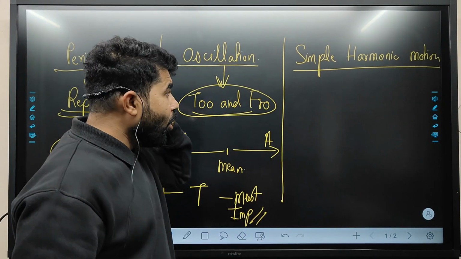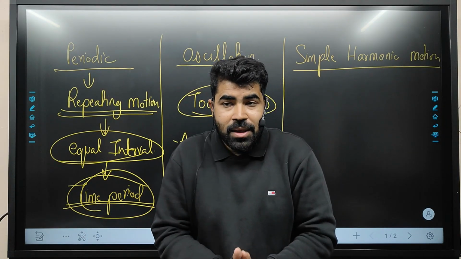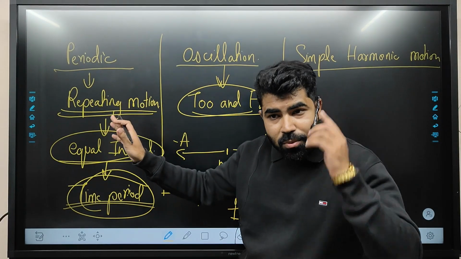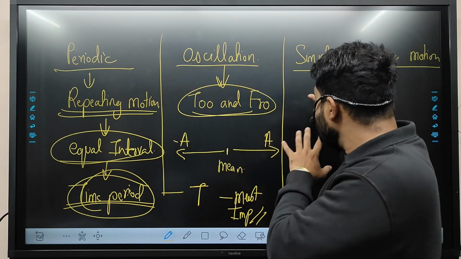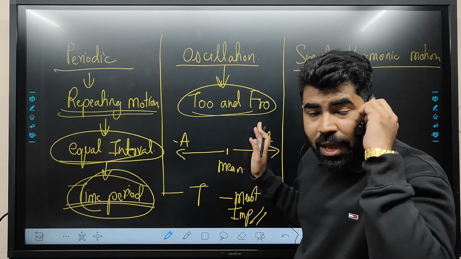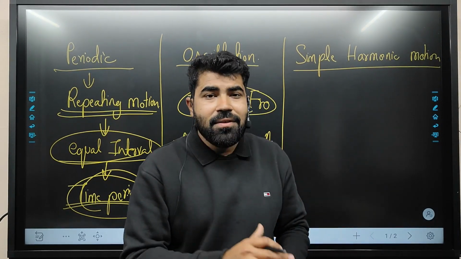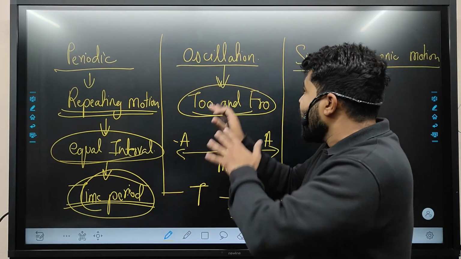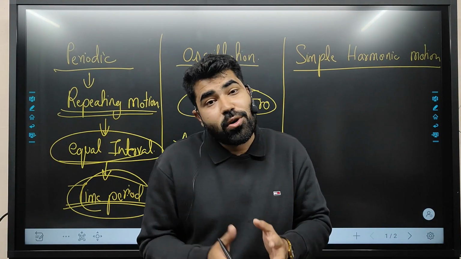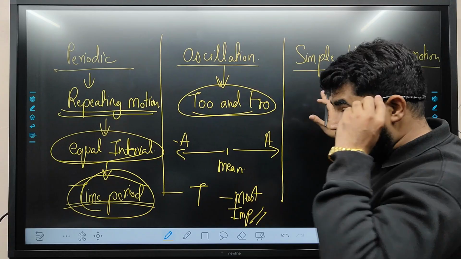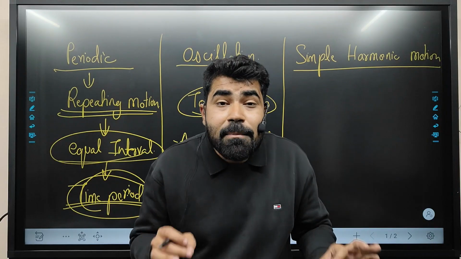Now we will talk about what is simple harmonic motion. Simple harmonic motion is the topmost category of periodic motion, right? It is under periodic motion only, but a very fine category. Now we have considered in periodic motion when a particle is exhibiting the same type of motion again and again, we will say that it is a periodic motion. Now oscillation, what is oscillation? When the particle is exhibiting to and fro motion about the mean position, that is called oscillation. Now if the particle is exhibiting oscillation in a straight path, that is called simple harmonic motion.